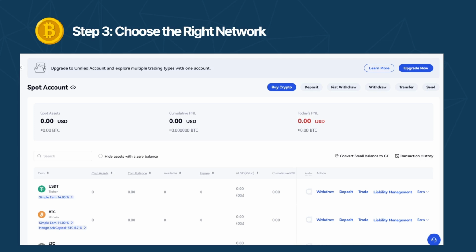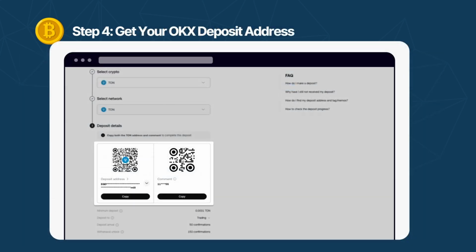Step 4. Get your OKX deposit address. Next, switch over to your OKX account. Go to the Assets section and select Deposit next to USDT. Choose on-chain deposit and then select TRC20 again. Copy the deposit address provided. You will need this for the next step.